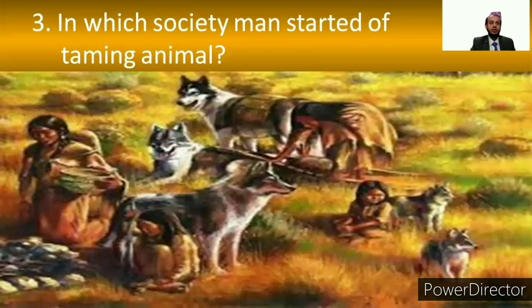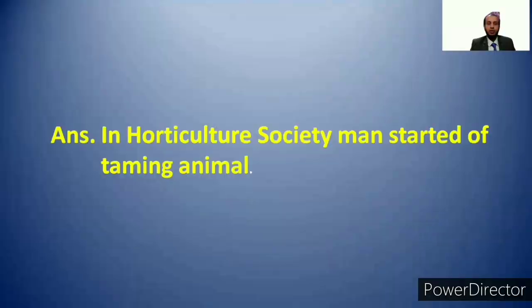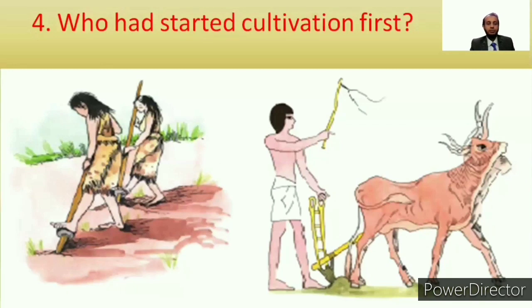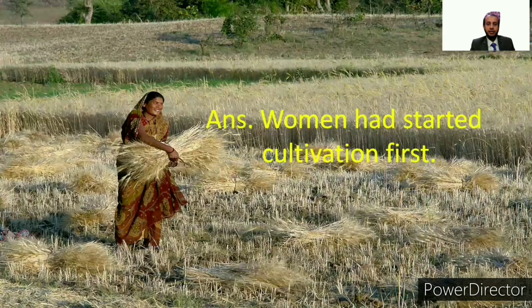Number 3 question: in which society did man start taming animals? In horticultural society, man started taming animals. Number 4 question: who started cultivation first? Our answer will be, women started cultivation first. So students, this is all about the review of the previous class.